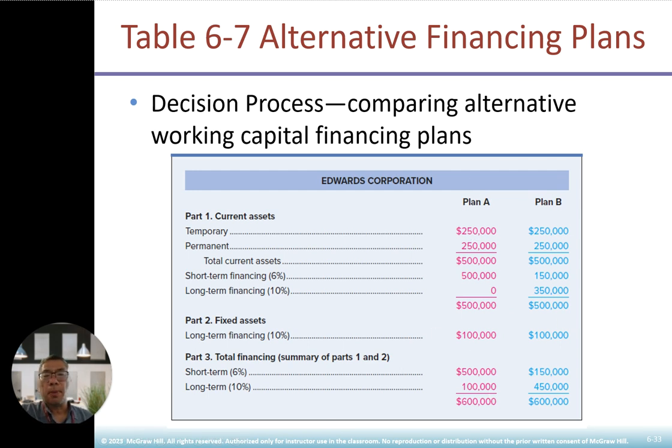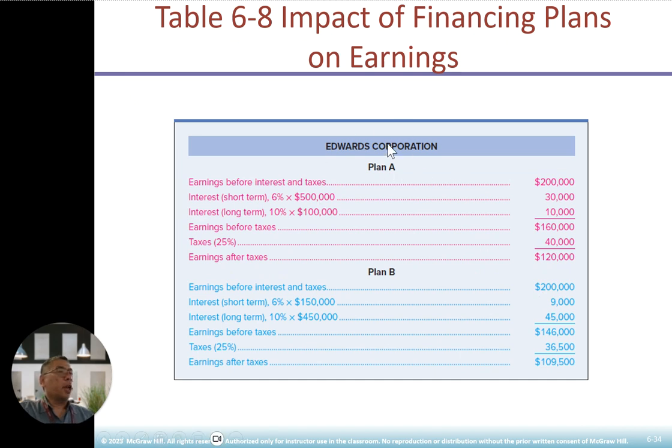Earning before tax, Plan A generates 120,000. Earning after tax for Plan B is 109,000. There is the difference. Again, it depends on interest rate fluctuation. You need to be able to at least predict where the interest rate is going, so you can lock in. You can decide which strategy, Plan A or Plan B, suits your company.